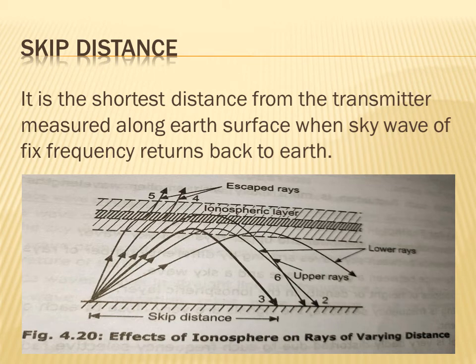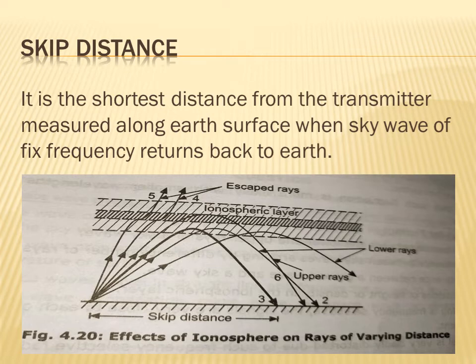Next one, it is the skip distance. What is the skip distance? It is the shortest distance from the transmitter, measured along the earth surface, at which the sky wave of a fixed frequency returns back to the earth.